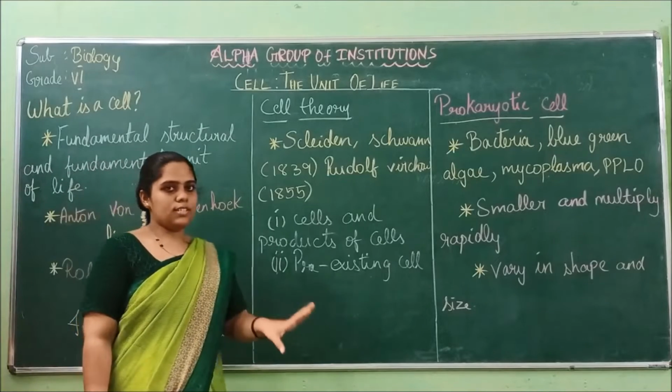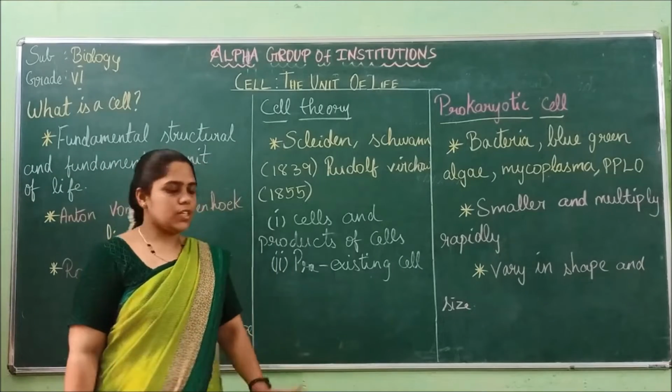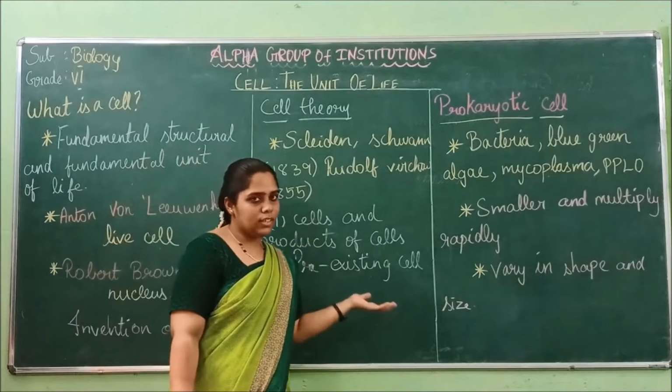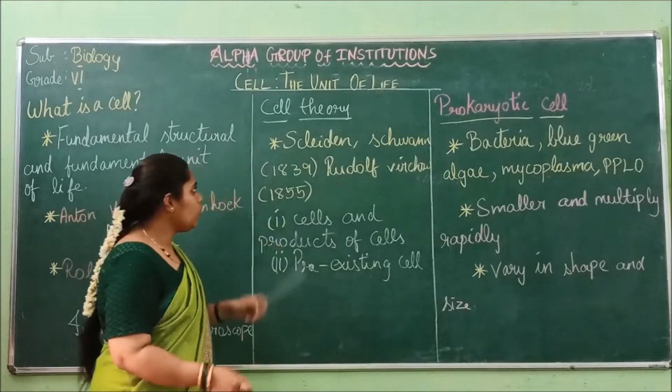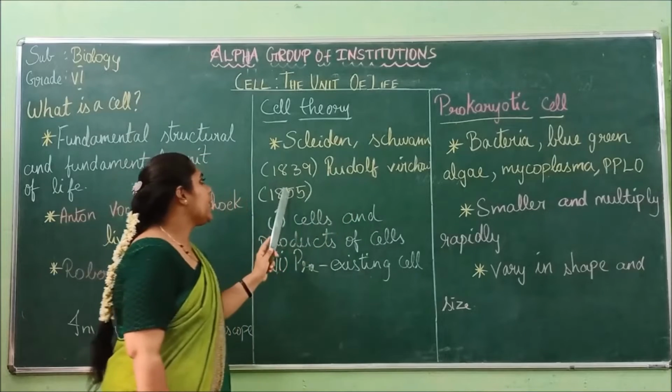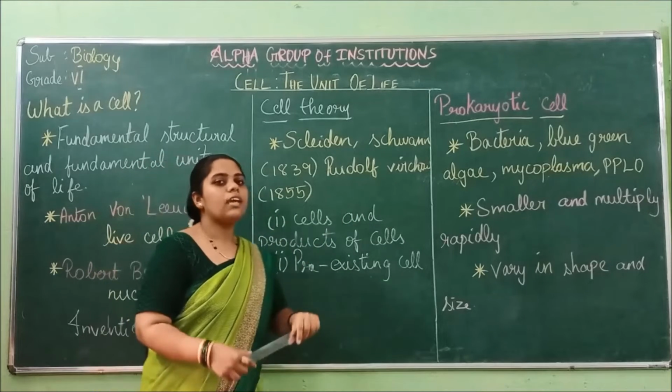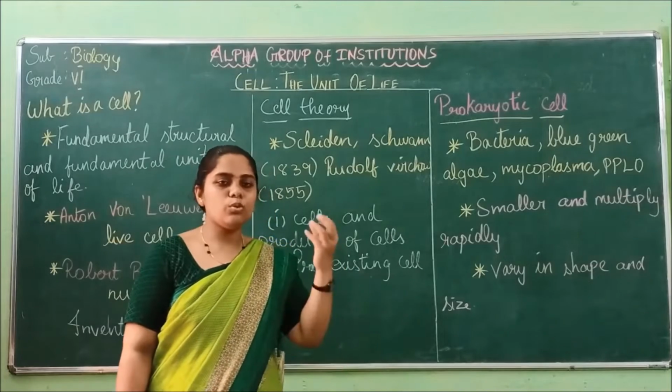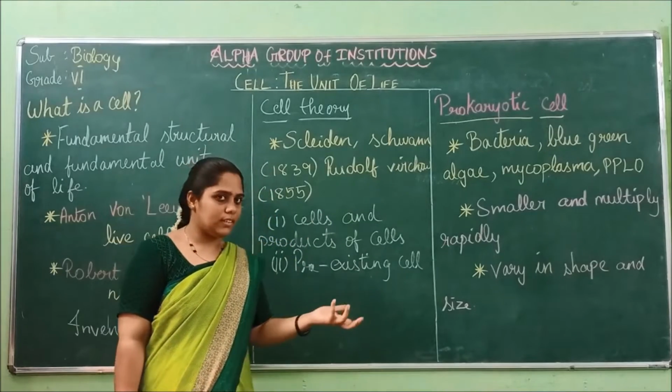Okay. Now we know what a cell is and what the different types of cells are. Next we are going into a theory, the cell theory. Let us see what they have given in that. Schleiden and Schwann in 1839 were the first persons to put forward the cell theory.